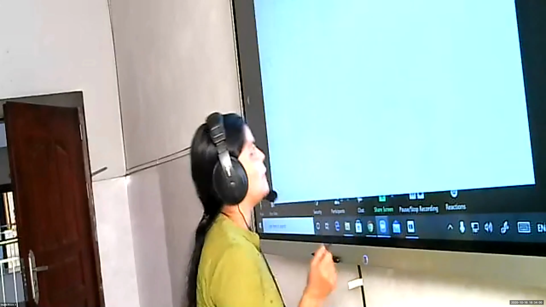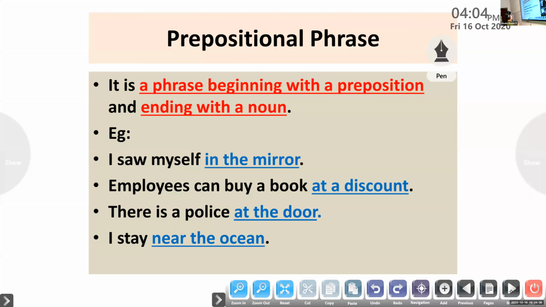Now I have a few examples here. All of you please look at the board. You can see the prepositional phrases, isn't it? As I have told you, they begin with the preposition and end with the noun. Look at the sentence: I saw myself in the mirror.